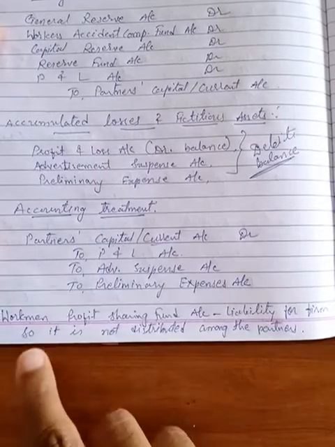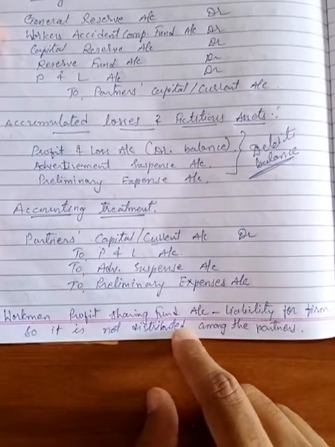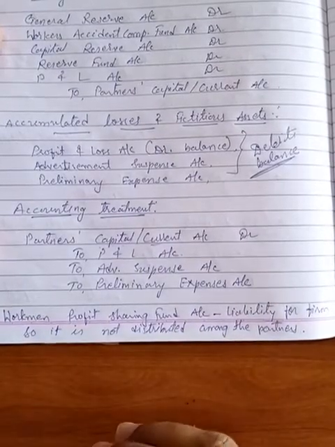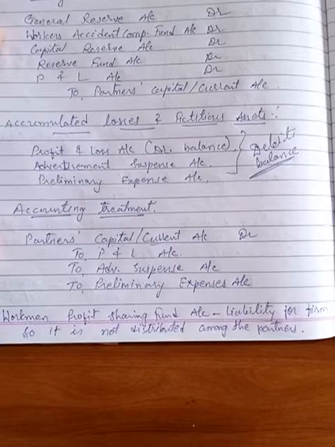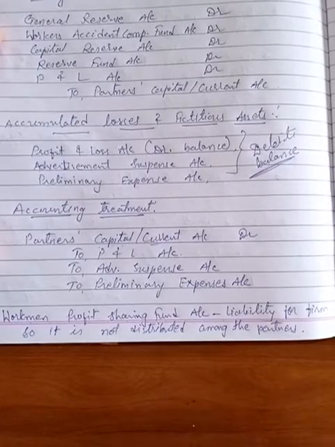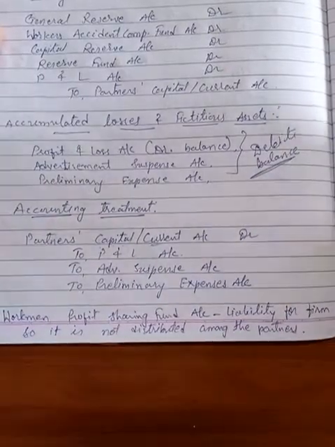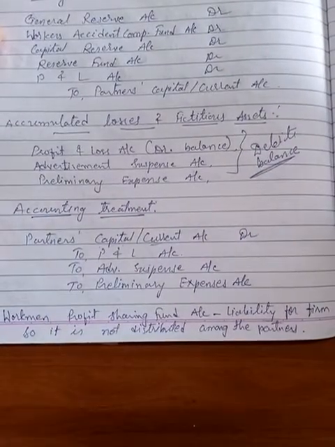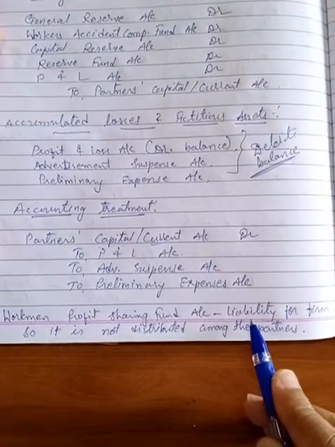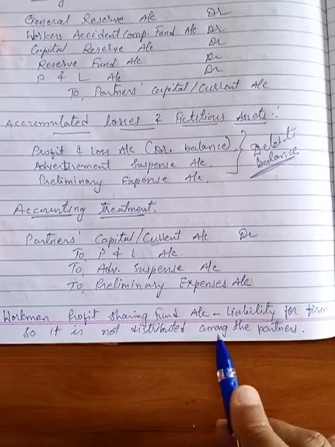So this will become a liability for the firm. Why will it become a liability? The firm has to pay, not during this year or the next year, but when the worker retires. At that time this fund will be given to the worker, because it is his right to get a share in profit if the firm has declared this kind of share in profit. So that is why this profit sharing fund is a liability for the firm